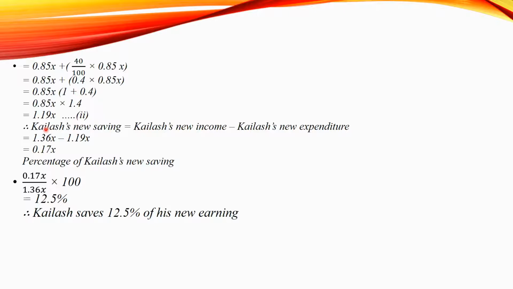Now, Kailash's new saving will be equal to Kailash's new income minus his new expenditure. So that is equal to 1.36x minus 1.19x. So that is equal to 0.17x. Now therefore, percentage of Kailash's new saving is 0.17x upon 1.36x multiplied to 100. So that is equal to 12.5%. So Kailash saves 12.5% of his new earning.